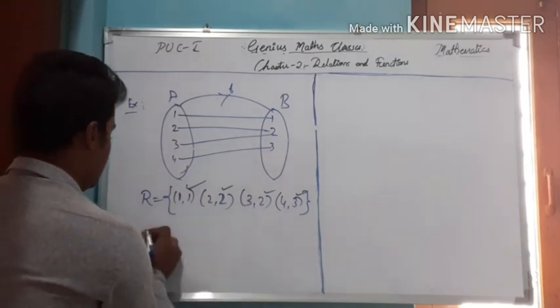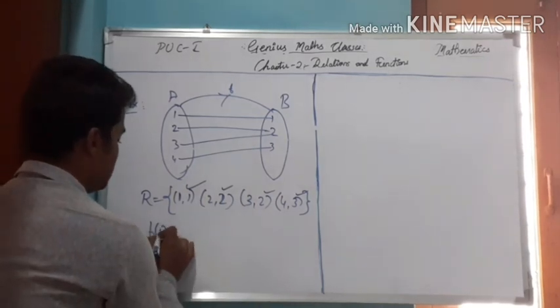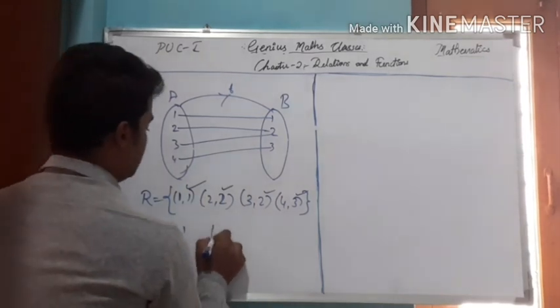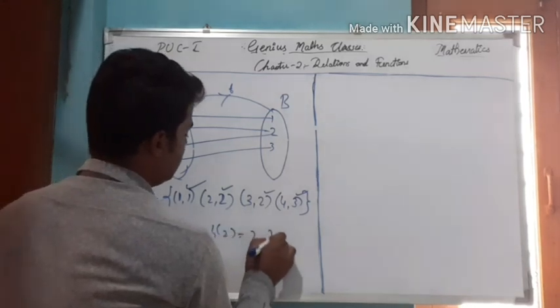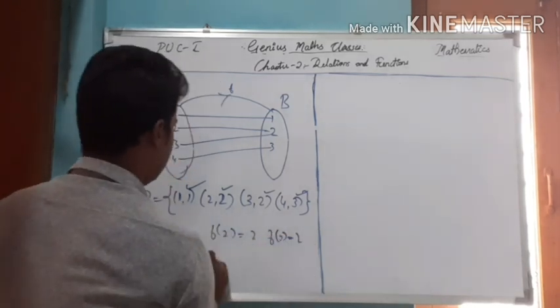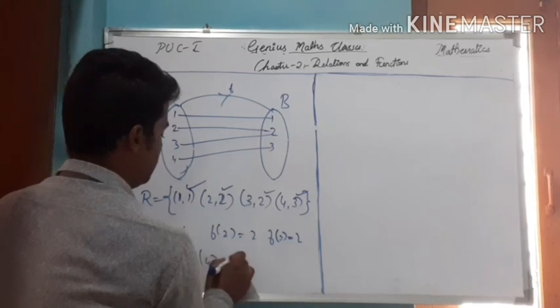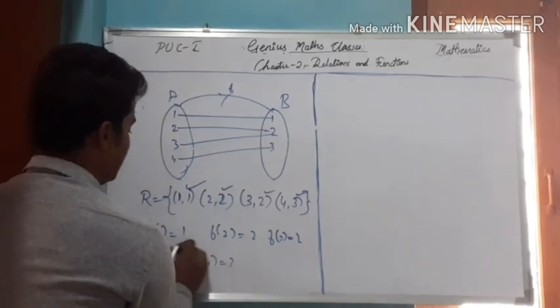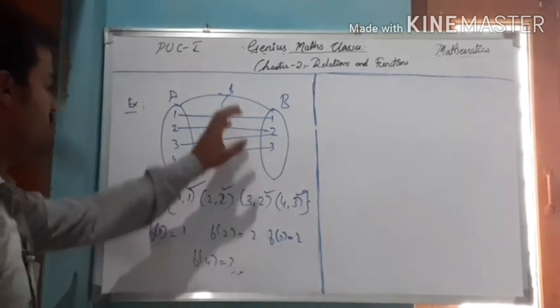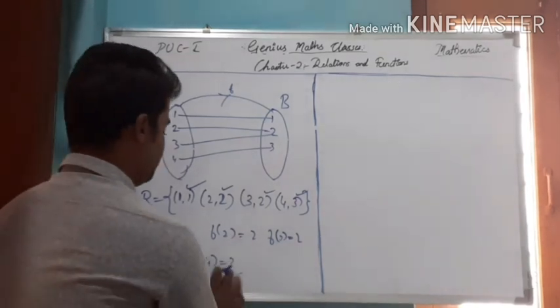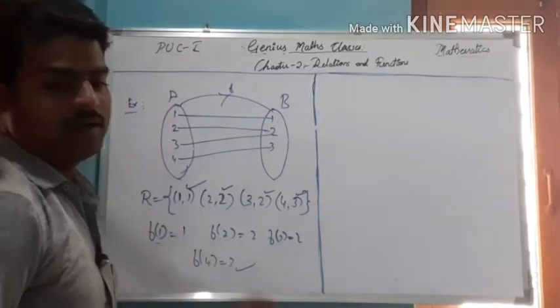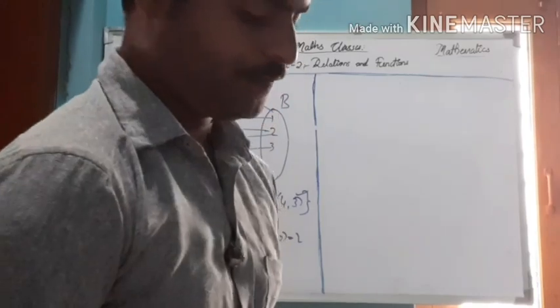That is why this is a function. f of 1 equals 1, f of 2 equals 2, f of 3 equals 2, f of 4 equals 3. So this is what the concept of a function is.